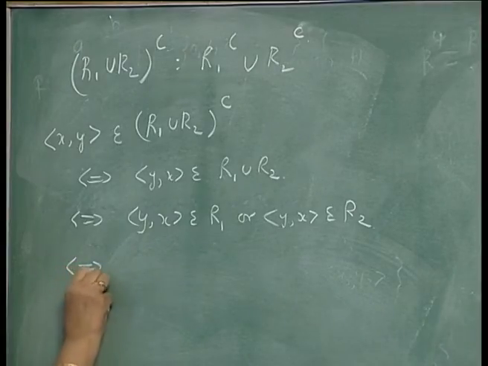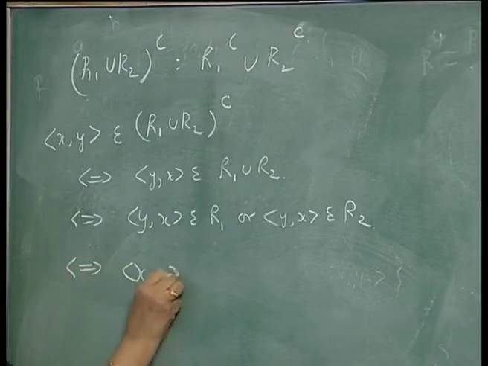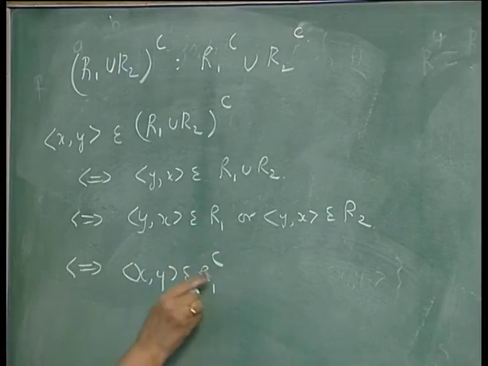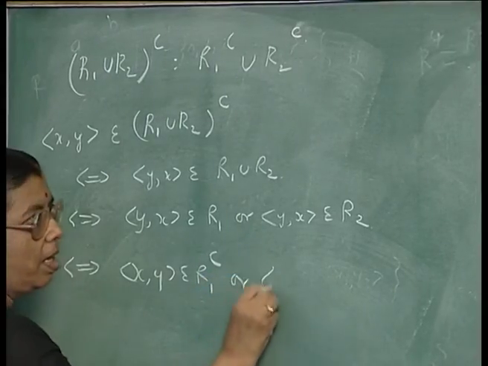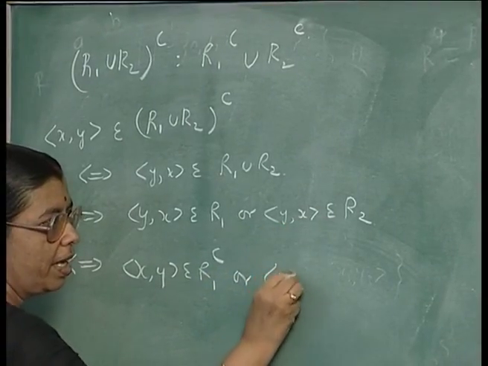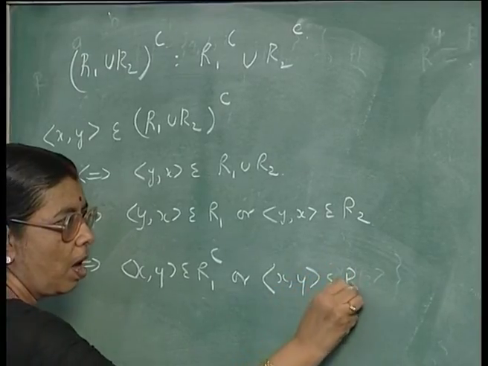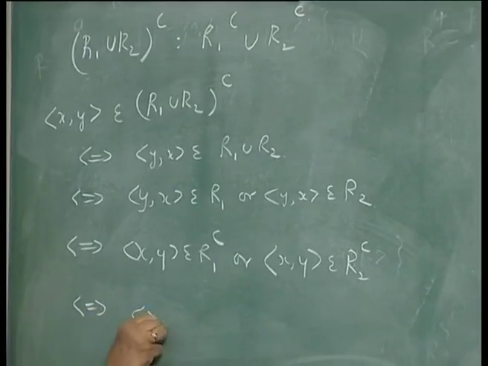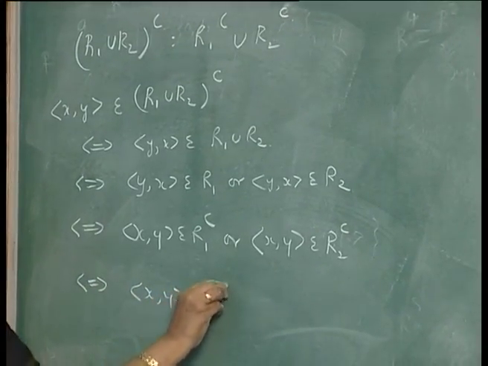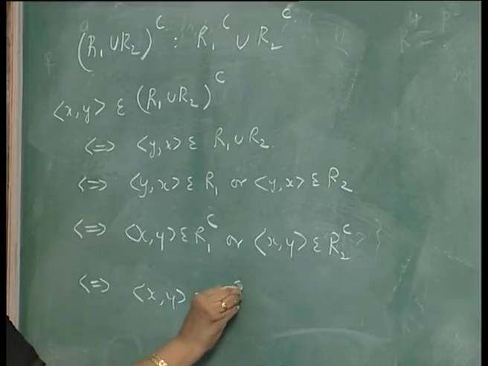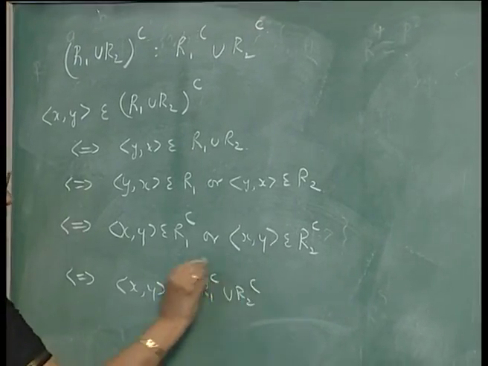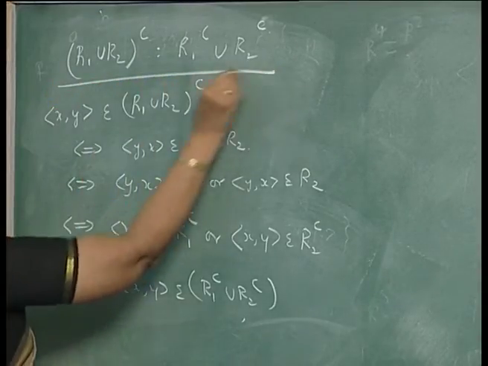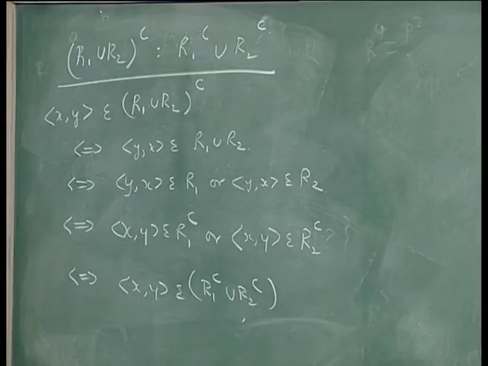That is equivalent to saying (x,y) belongs to R1^C, or (y,x) belongs to R2 means (x,y) belongs to R2^C, and that is equivalent to saying (x,y) belongs to R1^C ∪ R2^C. So, we get (R1 ∪ R2)^C = R1^C ∪ R2^C.